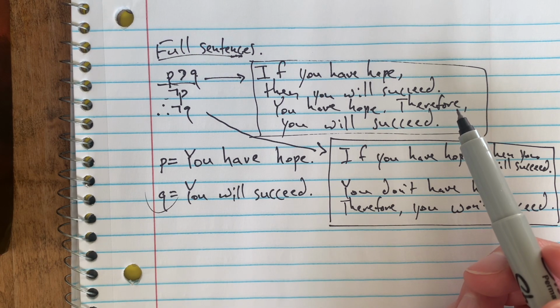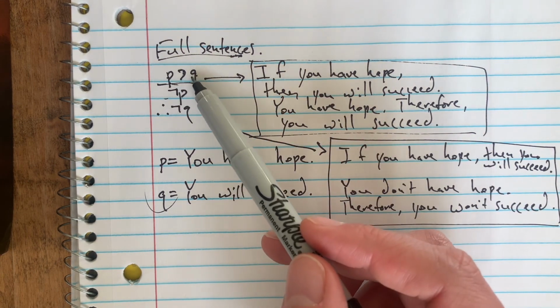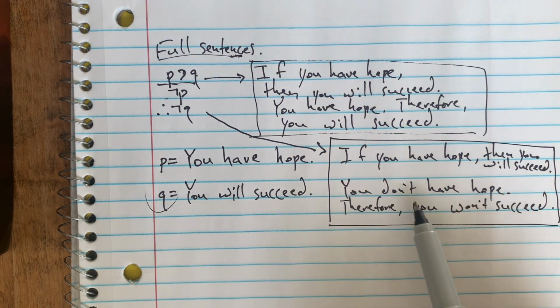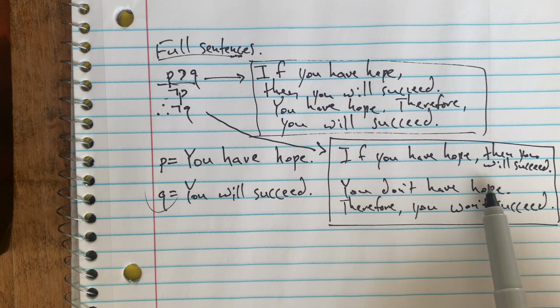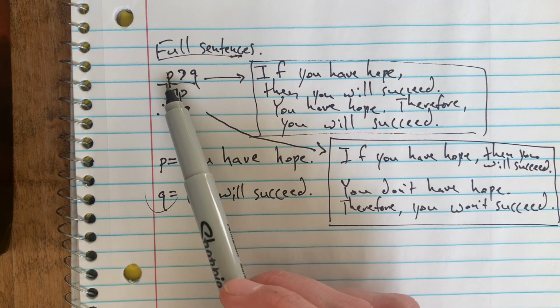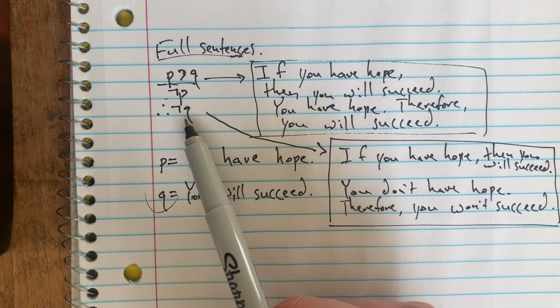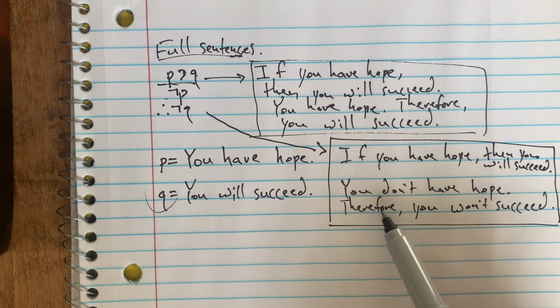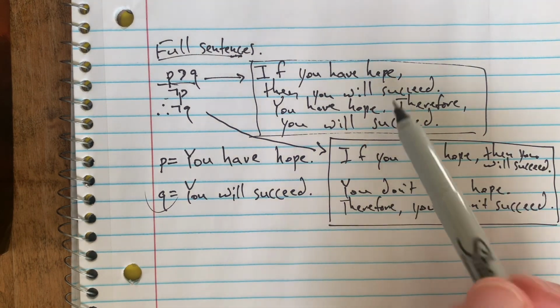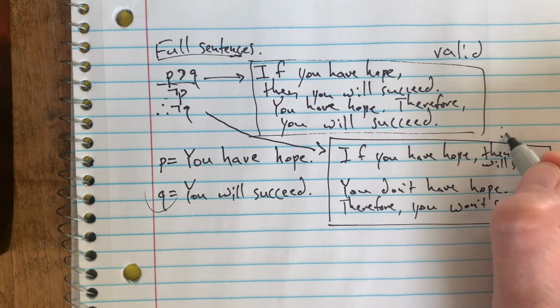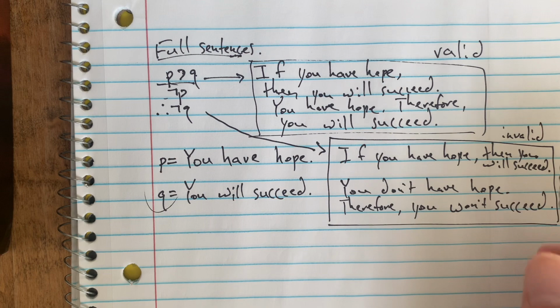The structure actually fits, because if it's raining, then it's cloudy. It's raining, therefore it's cloudy. But what about this? If you have hope, then you'll succeed. You don't have hope, therefore you won't succeed. If it's raining, then it's cloudy. It's not raining. Does it therefore follow it's not cloudy? No. This is actually invalid. This is a valid argument, and this is an invalid one.